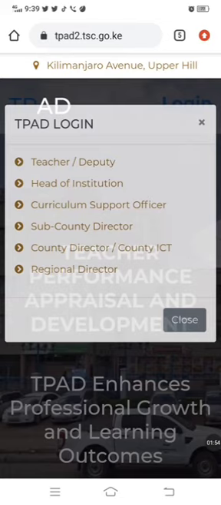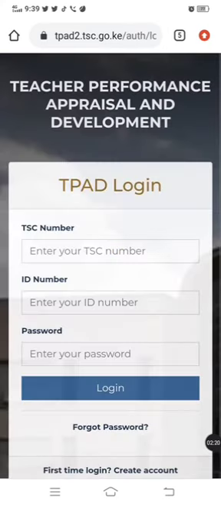Depending on whether you are the teacher or deputy or head of institution, CSO, sub-county director, county director, regional director, all those can access the Tpad. But now I'm assuming you and we are the teachers. So we are going to click the first option. Again, if you are the head teacher, whatever we are going to do here at this point of creating your Tpad and setting the target, it's going to be the same for you too. So let's go with option 1 for teacher deputy.